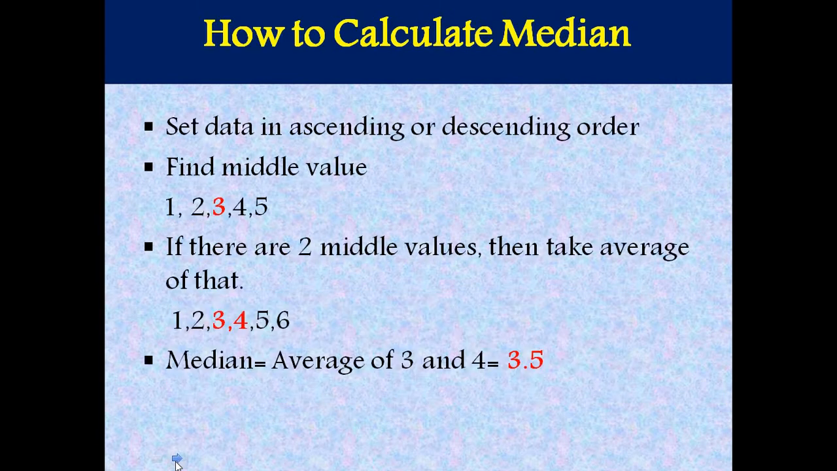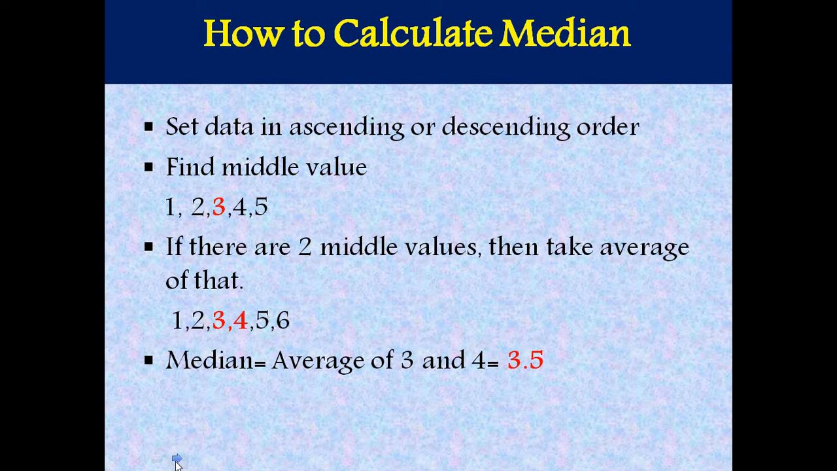Now how will we calculate median? In the simplest way, we'll set our data in ascending or descending order and find the middle value, which is median. In this example, I have observations 1, 2, 3, 4 and 5. So the middle of these observations is 3. So here median is 3.